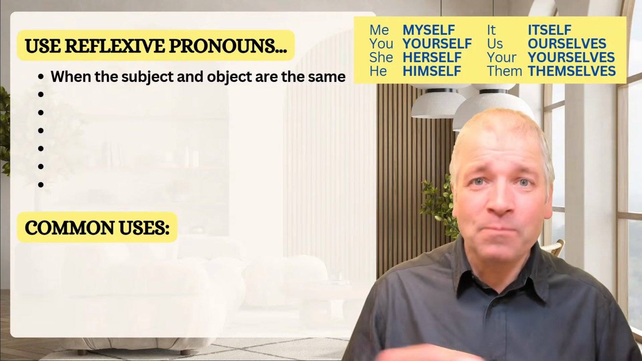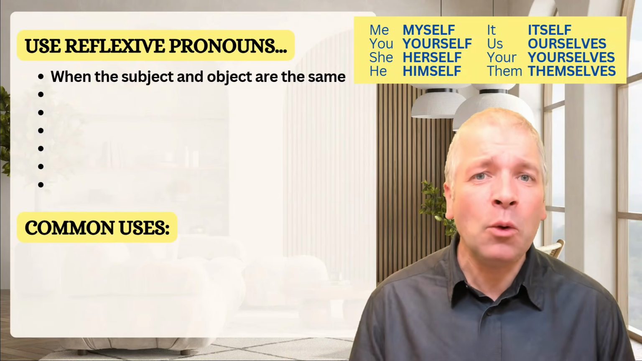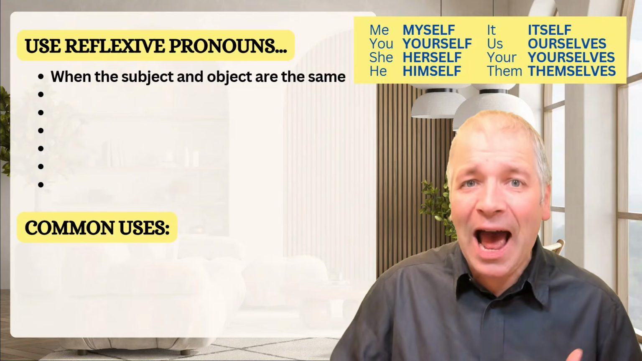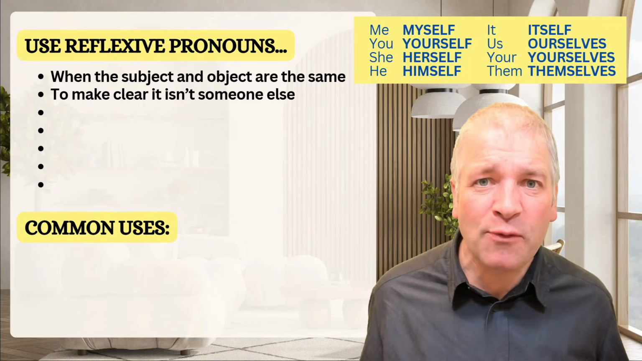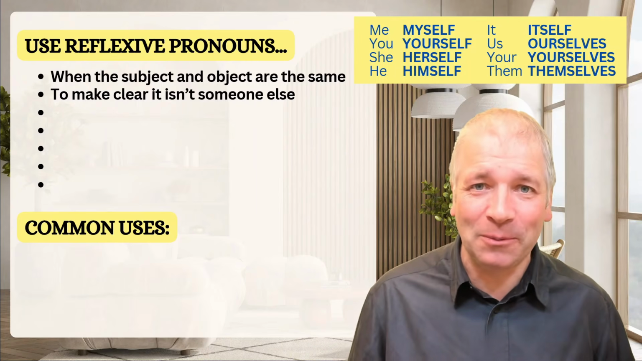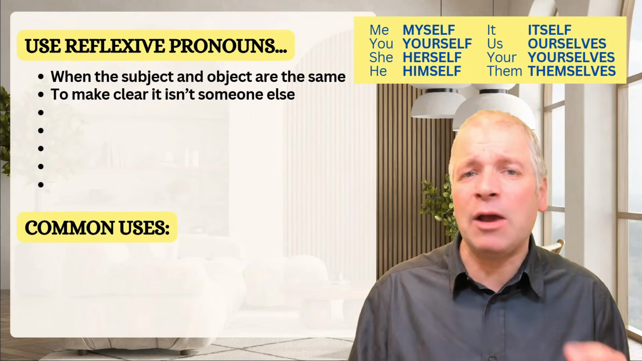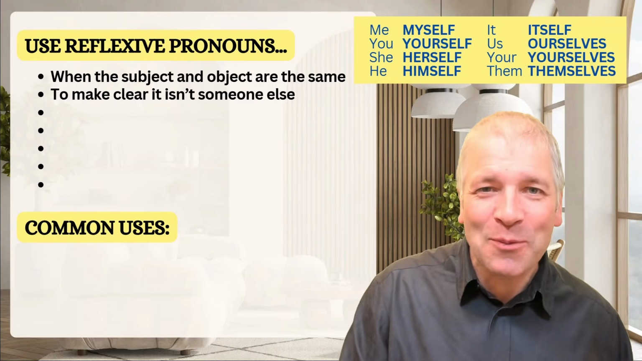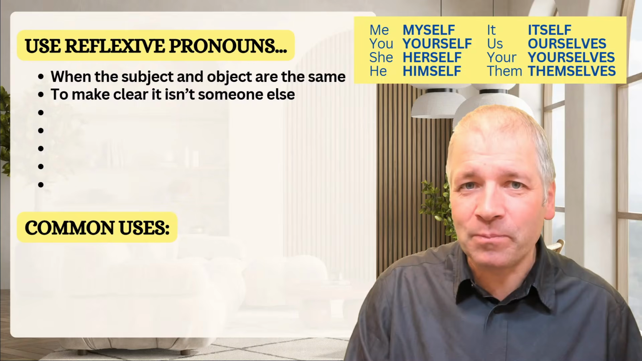In the video we saw, the lady was the subject because she did the action, but she also received the action of being hurt. So she was both the subject and the object, and we use the reflexive pronoun to show that. We also use reflexive pronouns to make it clear that it isn't someone else doing the action. In the video, we use the reflexive pronoun because no one else did it, and we want to make it clear it was only her who did the action. But there are a number of other reasons why we use reflexive pronouns and some common uses, which I'll get to at the end of the video.